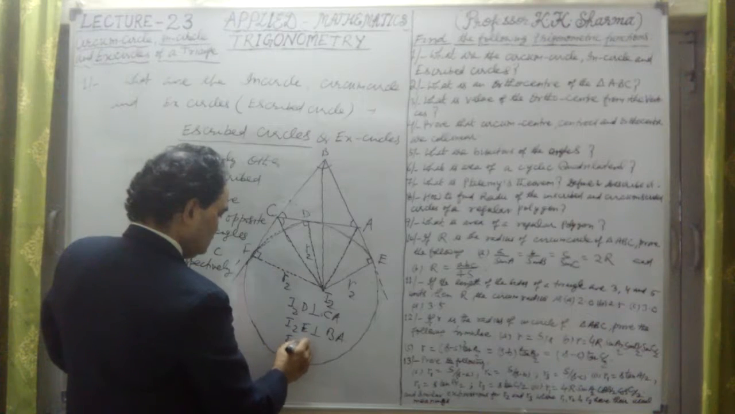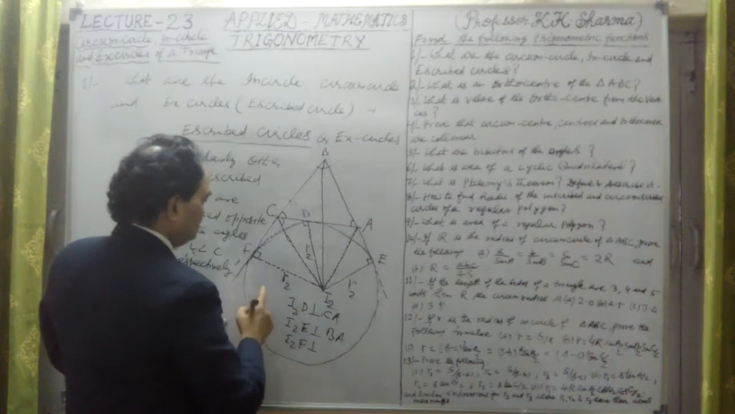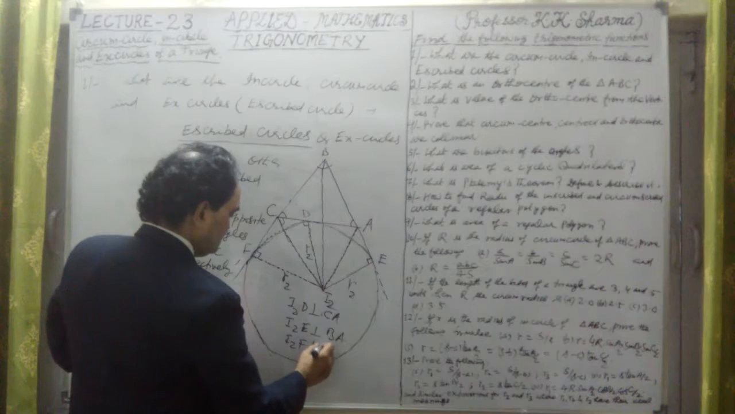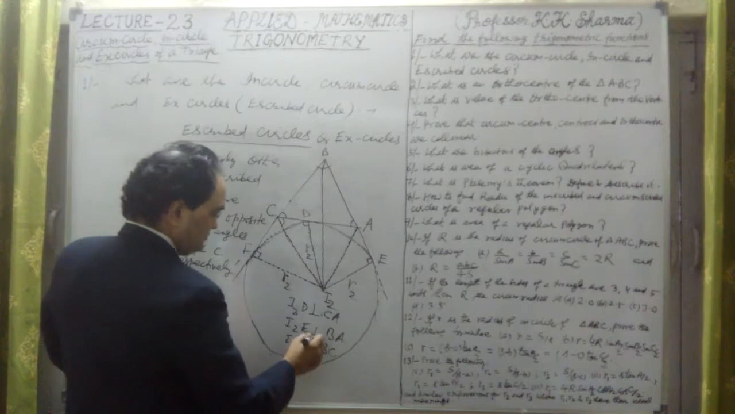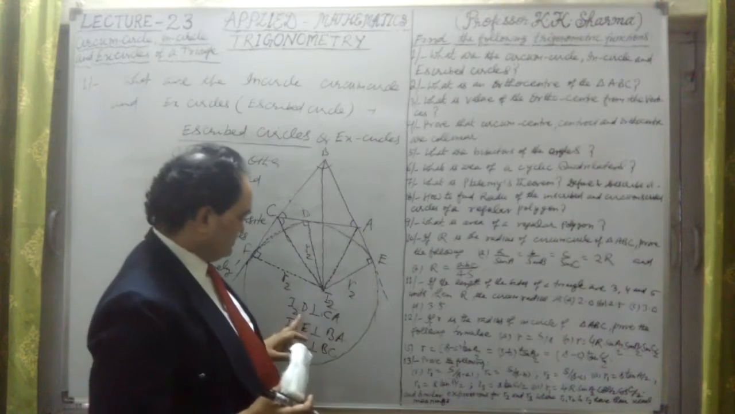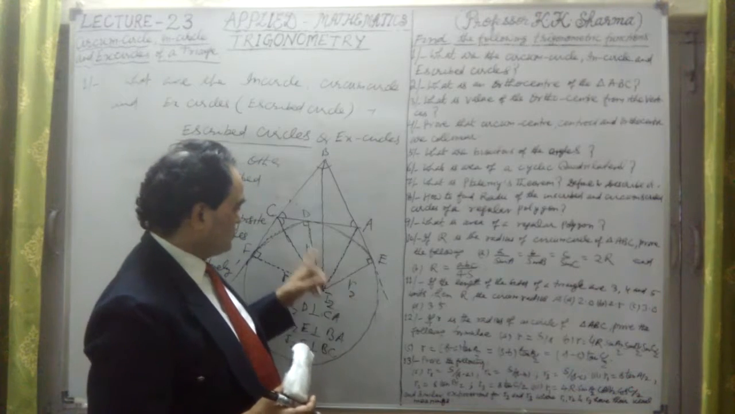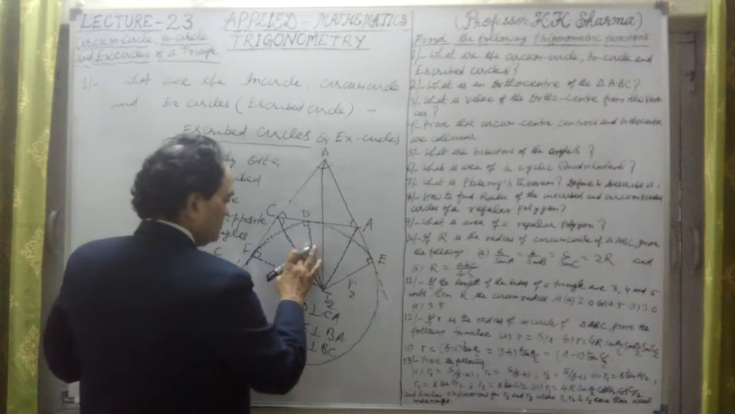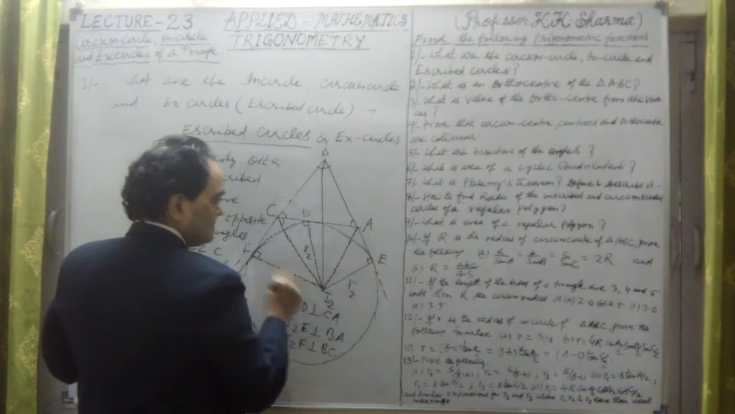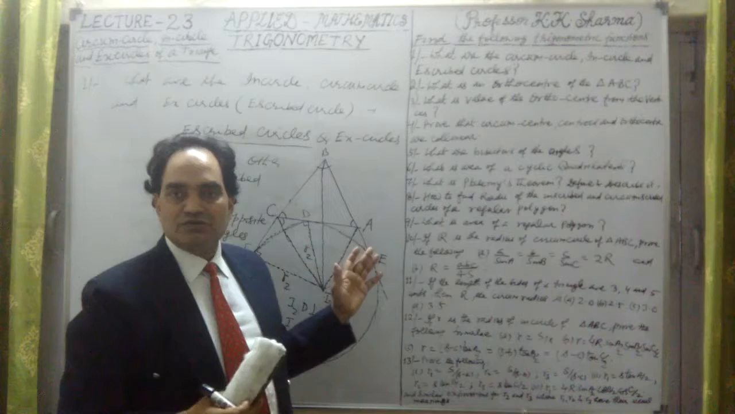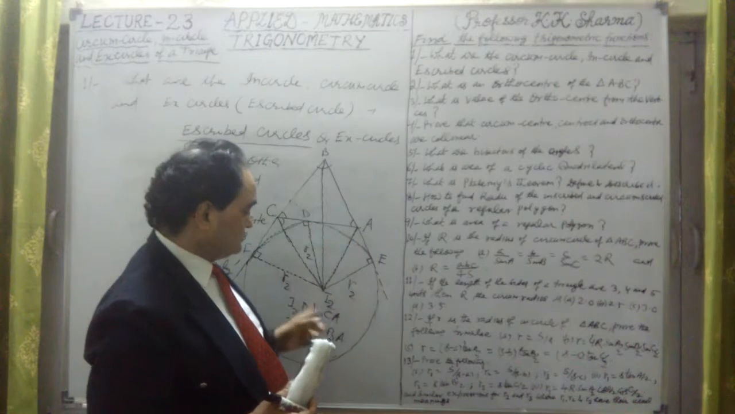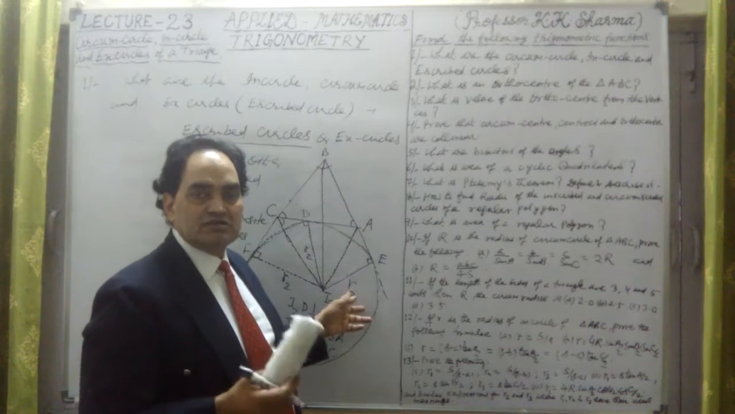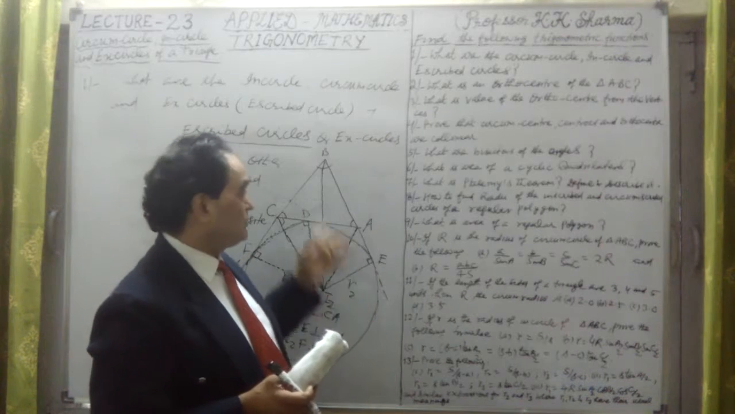Similarly, I2F is perpendicular to BC. So these are the perpendiculars here, and these radii are R2, R2, R2. We have noted R2 is the radius in this case. So this is the R2 radius. R2 radius is the radius of the X circle or ascribed circle opposite to the angle B.